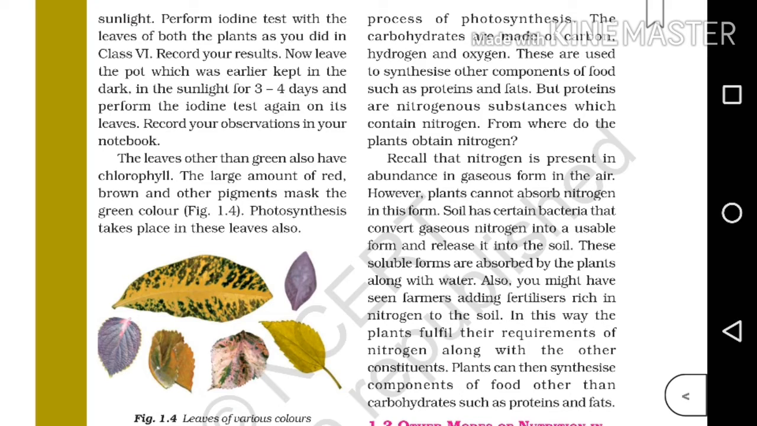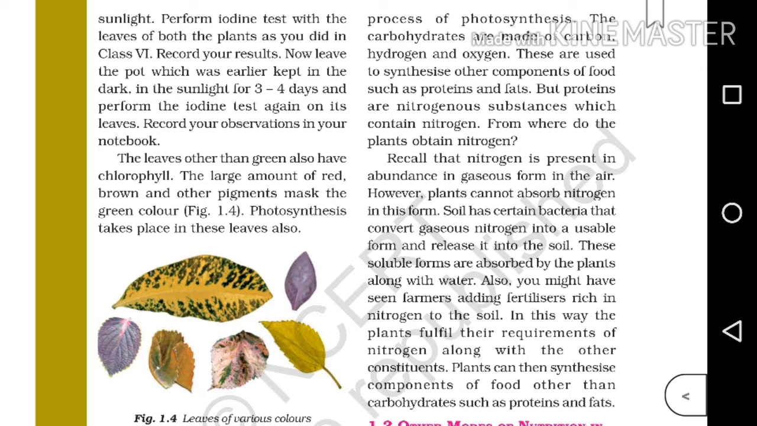The leaves other than green also have chlorophyll. The large amount of red, brown and other pigments mask the green color. Photosynthesis takes place in these leaves also. So we have learned that a green pigment called chlorophyll is present in leaves, isn't it? That's why our leaves are green. This green pigment, chlorophyll, helps the leaves capture the energy of sunlight, and thus photosynthesis takes place.